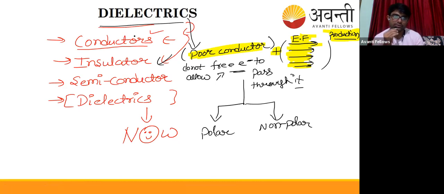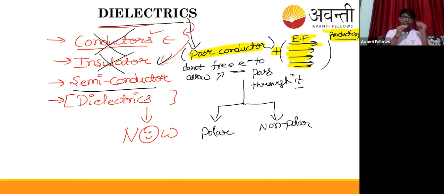Now, dielectrics are neither conductors nor insulators. What are semiconductors? A semiconductor is a class of material which I may teach you when I feel it is required and the topic comes up. Basically, semiconductors are materials having energy gaps and energy bands. It's a complete theory, a different thing, no need to teach it now. But for your sake, just keep in mind that a semiconductor is a class of material which lies between insulators and conductors.